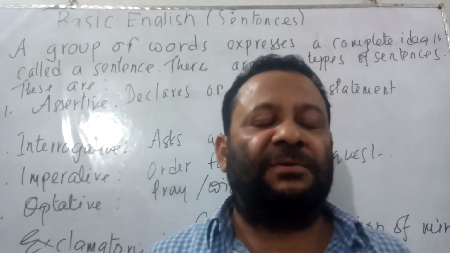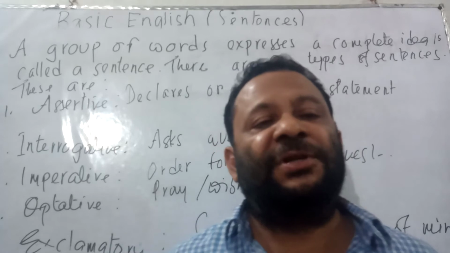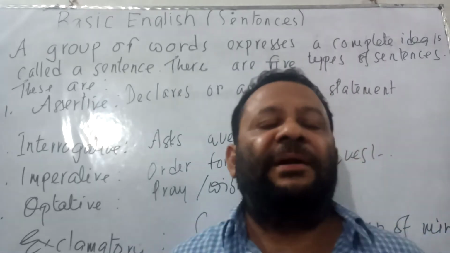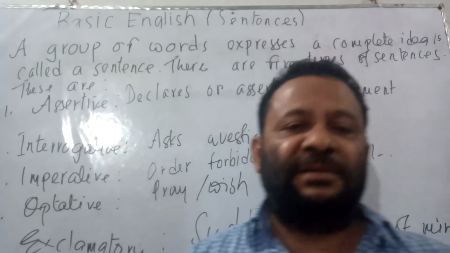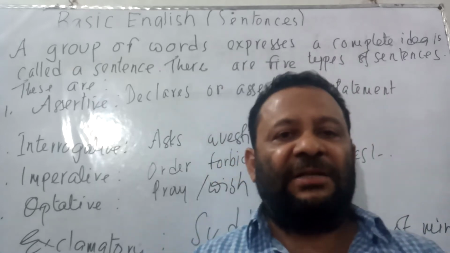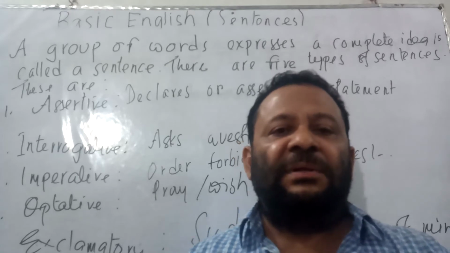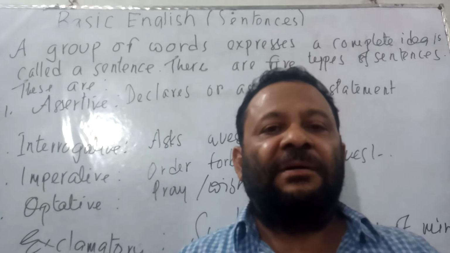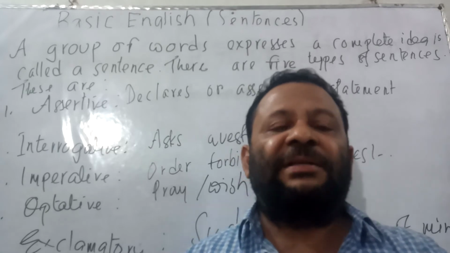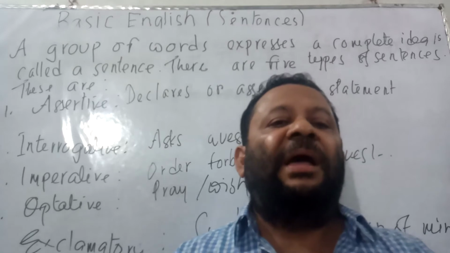Dear viewers and students, today I am in my basic English class and I have an intention to teach you sentence. At the beginning, I would like to tell you the definition of sentence. That is, a group of words expresses a complete idea is called a sentence. Now, there are 5 types of sentences as per meaning, that is assertive, interrogative, imperative, optative and exclamatory.